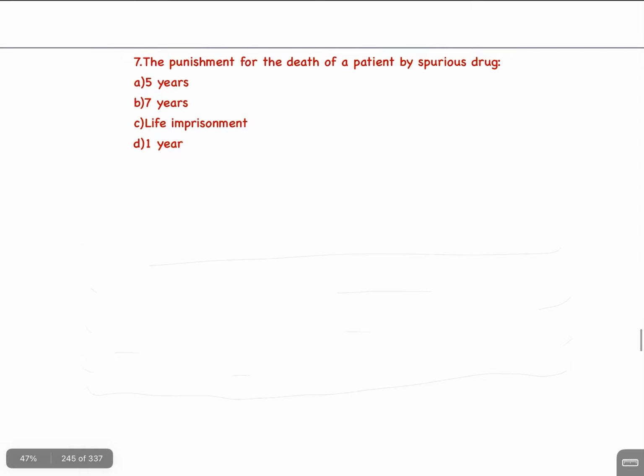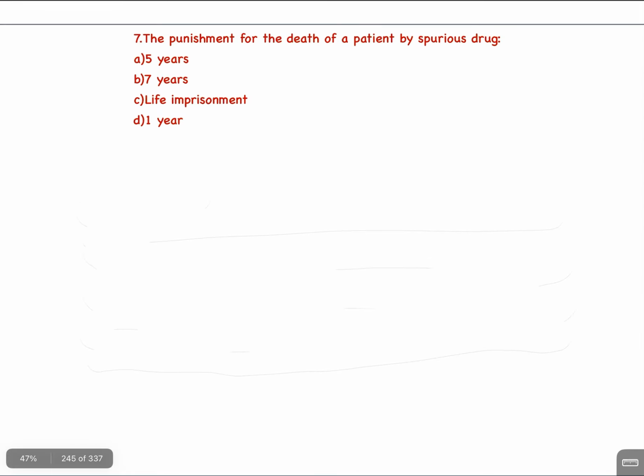Question number 7. The punishment for the death of a patient by spurious drug. A. 5 years. B. 7 years. C. Life imprisonment. D. 1 year. इसका आंसर है C, life imprisonment.